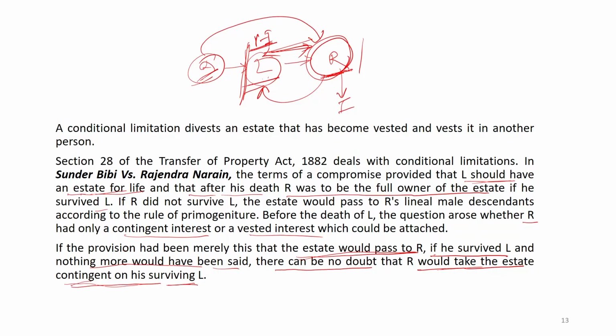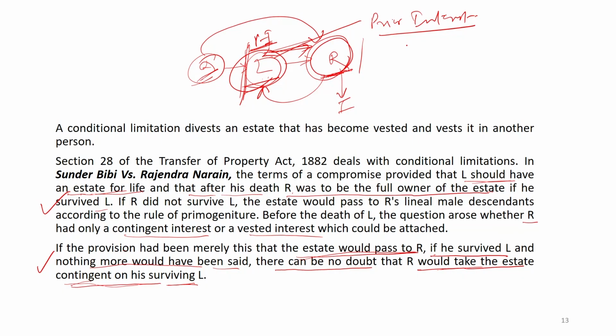So, L should have an estate for life, and after his death R was to be the full owner of the estate. So, what is making the difference in these two conditions is about putting L with the prior interest, okay, putting L with the prior interest. So, that is making the difference.